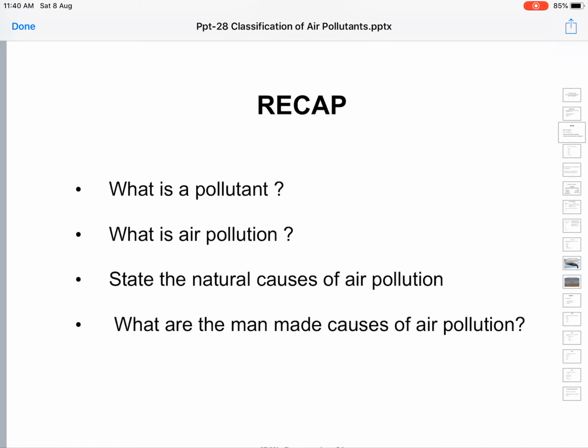There are several man-made causes of air pollution, not just one or two. First and foremost among these is population explosion, human population explosion, not any other species. Human population is increasing by leaps and bounds, with no control at all.